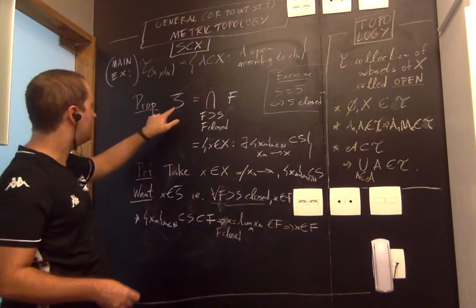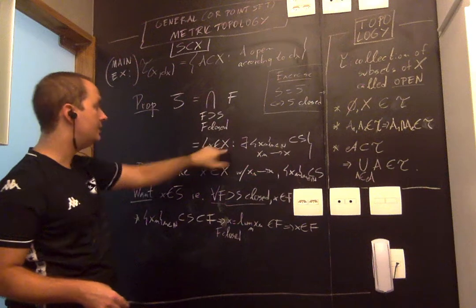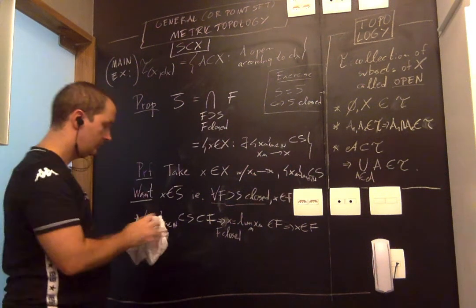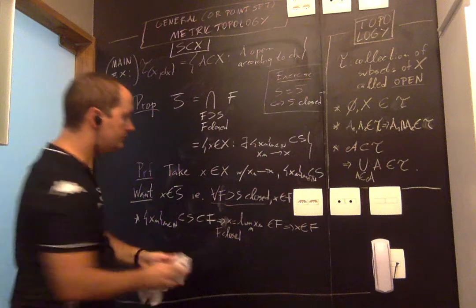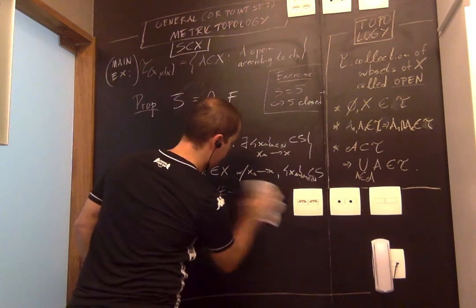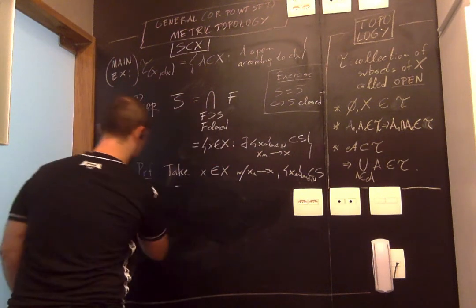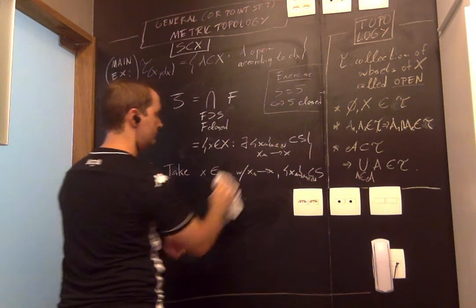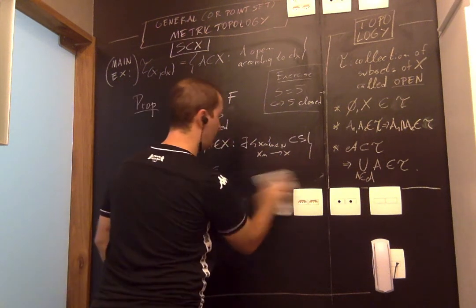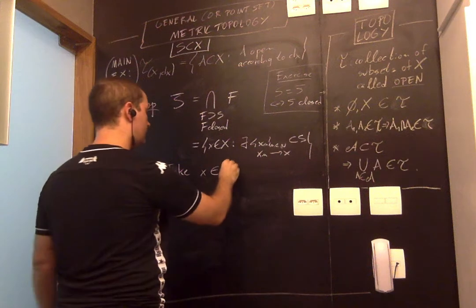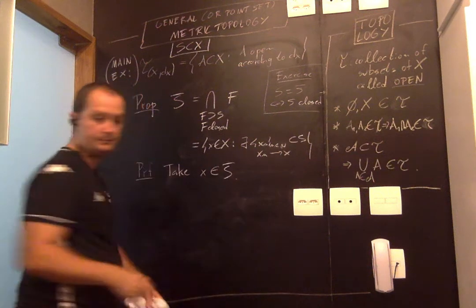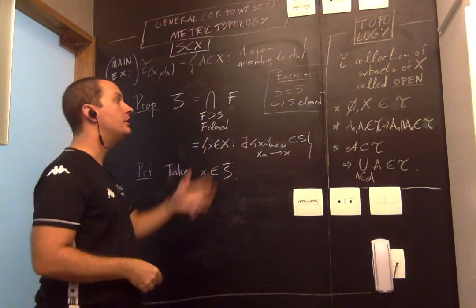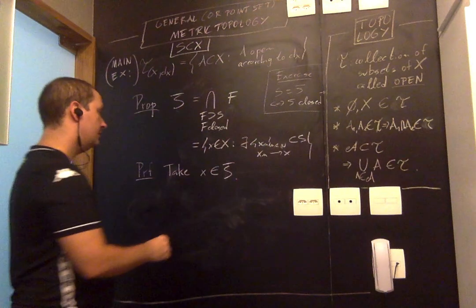What about the other direction? Is it true that any point in the closure is a limit of sequences? So let's show that that's the case now. For that, we're going to use a result from last class. We know that there's an alternative description for the closure, even in the realm of general topology.